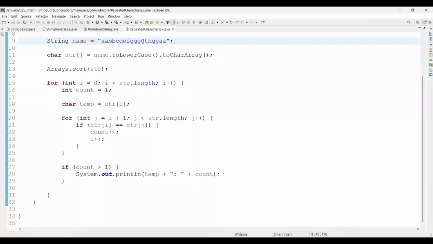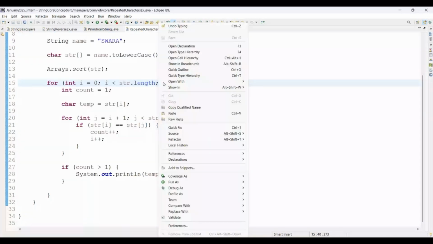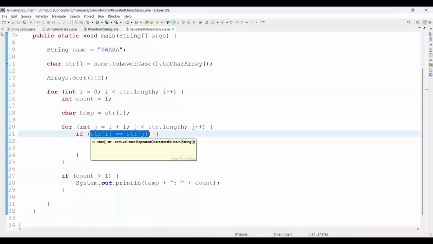I'm just going to remove some input from there because it will go very big. Then it will be good. We are giving the input as Sora, and in your case you can go and debug the program: add the breakpoint here, then simply debug as Java application, F6 for next line, and try to go inside and always check what star of I is coming and what star of j is coming there. Fine. Then you will get more clarity. If you ask me to debug this program, it's very easy. Simply add the breakpoint first, line number 11, right click here and do debug as Java application.